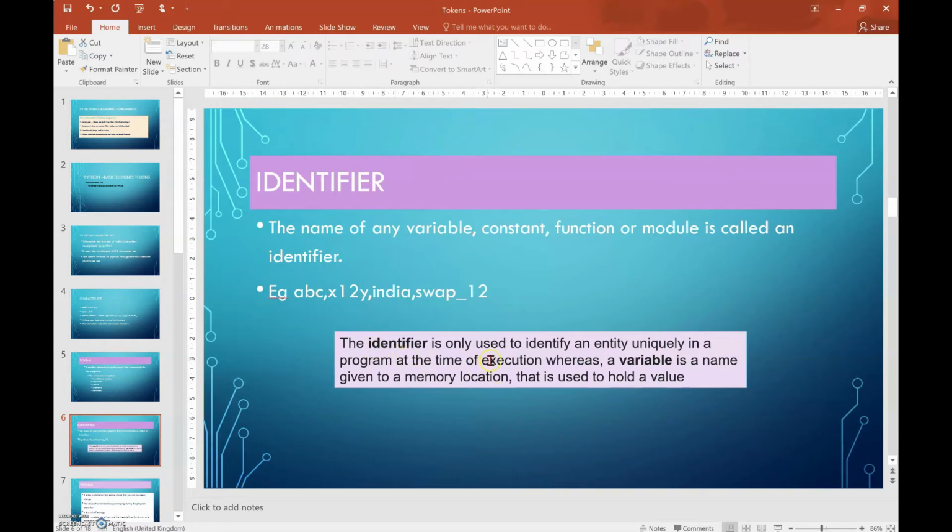An identifier is only used to identify an entity uniquely in a program at the time of execution, whereas a variable is a name given to a memory location that is used to hold a value. We can use the identifier mostly in interactive mode, whereas a variable has to hold some value, which I can use in script mode.